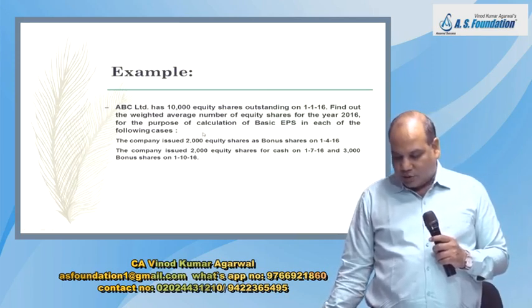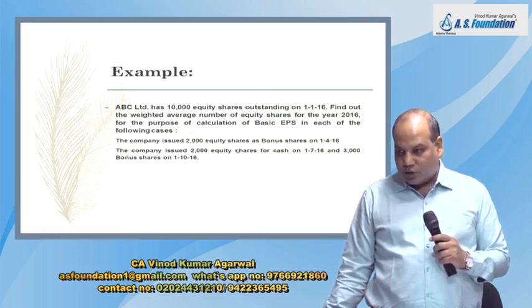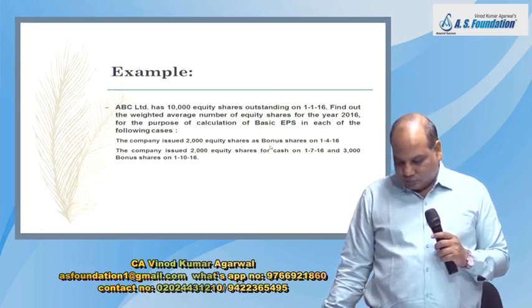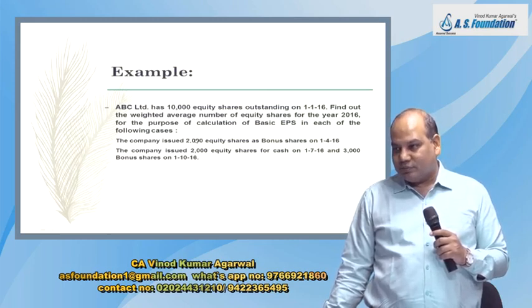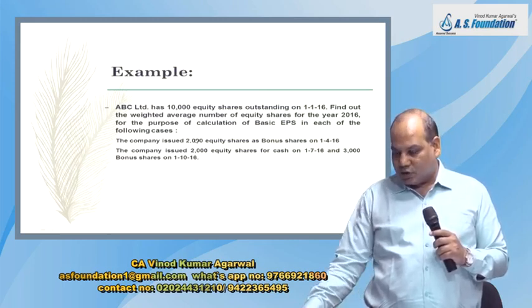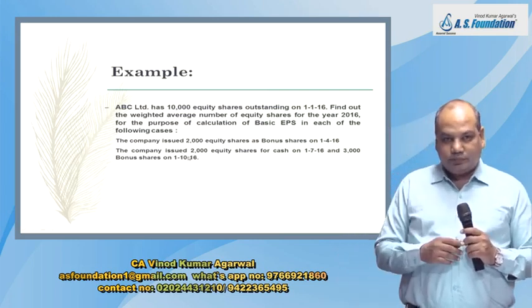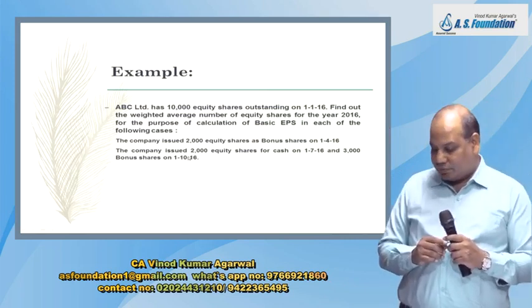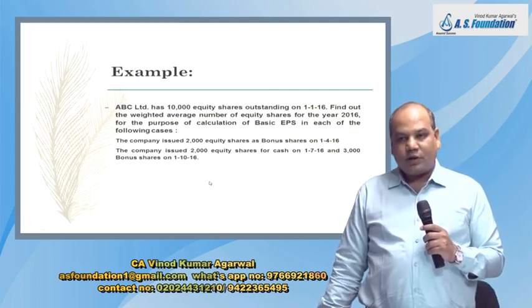So quickly answer. You have 10,000 share outstanding at the beginning. The company issued 2,000 equity share as bonus share on 1/4/16. So date is immaterial here. What will be the first answer? 12,000 share. Just add 2,000 share. Try the next one. Company issued 2,000 equity share for cash on 1/7/16 and 3,000 bonus share on 1/10/16.